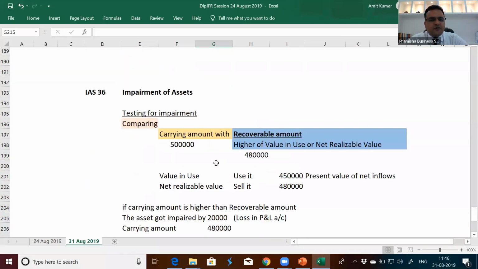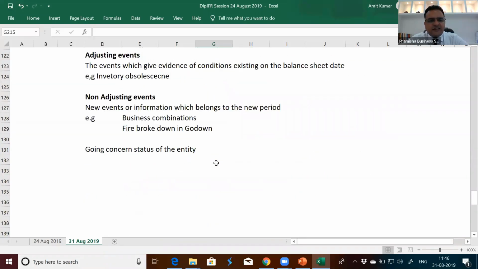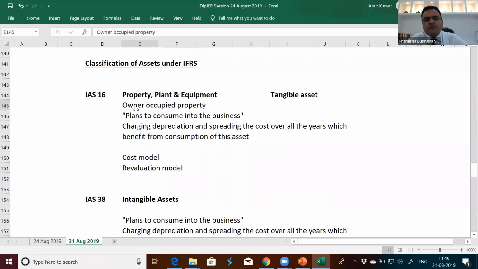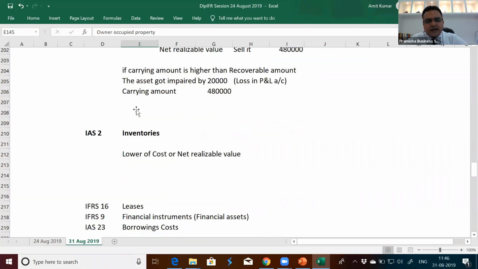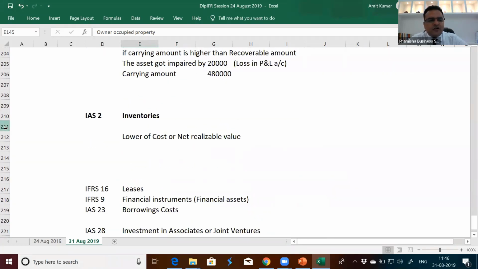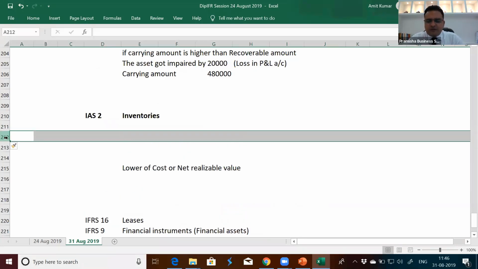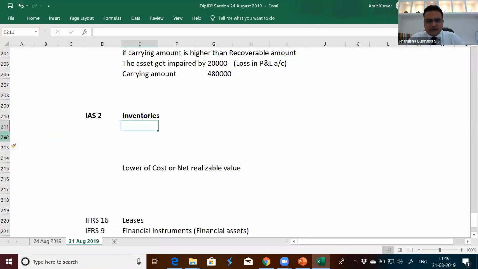What is the difference between IAS 16 and IAS 2? These are owner occupied property we plan to consume in the business. But these are assets which we plan to sell in the ordinary course of business. If we plan to sell something in the ordinary course of business, it will form part of our inventories. It doesn't depend on the size.